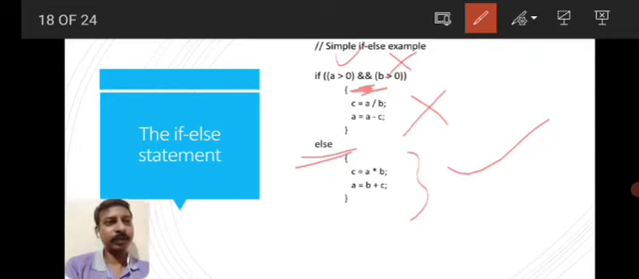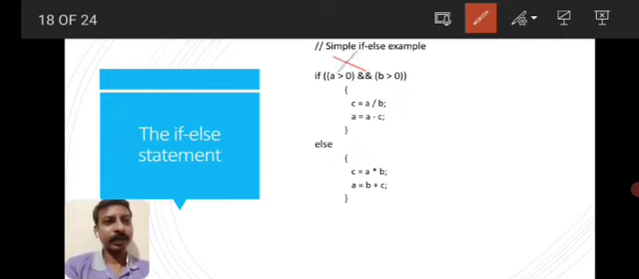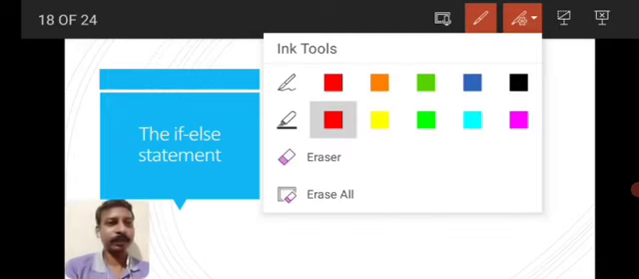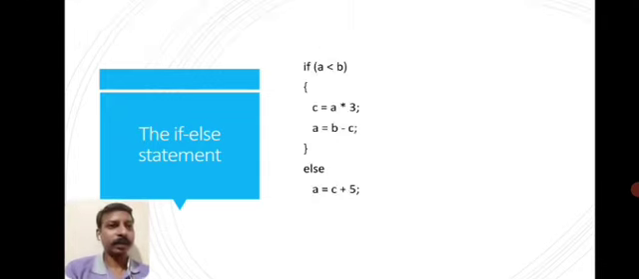If both conditions are false, then also it is the same case. If a greater than 0 is false and b greater than 0 is false, the if condition is false, so the if statement will not get executed, but the else statement will get executed. So this is another example. If a less than b, c equal to a into 3 and a equal to b minus c get executed, and if a less than b is false, then a equal to c plus 5 will get executed.